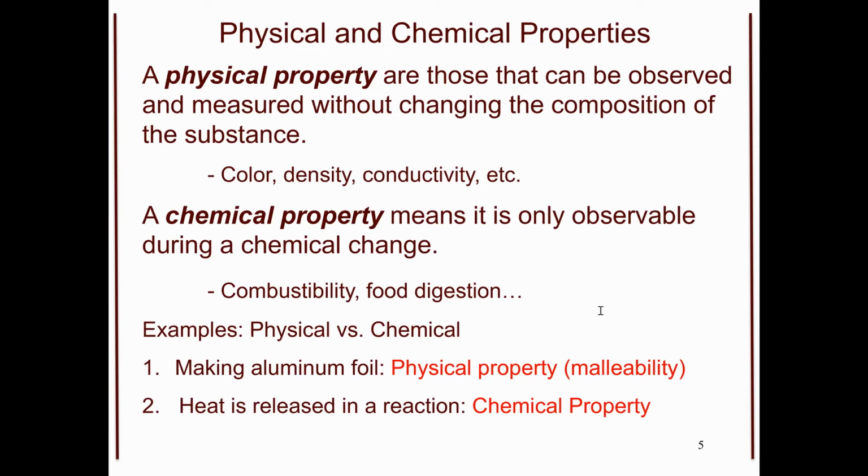So let's look at a couple of differences between physical and chemical properties. If I'm making aluminum foil, I can take aluminum metal and get it into very thin sheets. This is malleability, and this would be a physical property. However, if I start thinking about heat released in a reaction, if I'm burning something, whether it's a log, a metal, some type of other compound, that is a chemical property because we are altering its chemical composition and we are forming new things like CO2 or other various items.